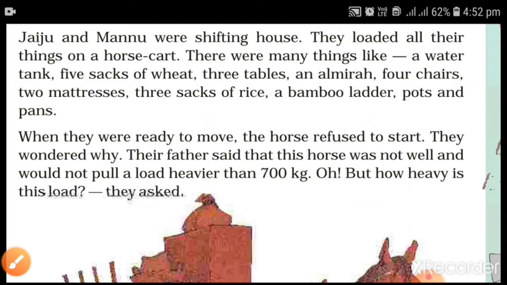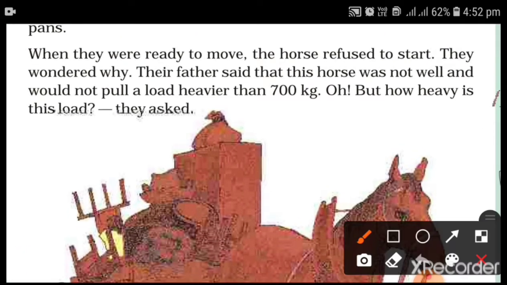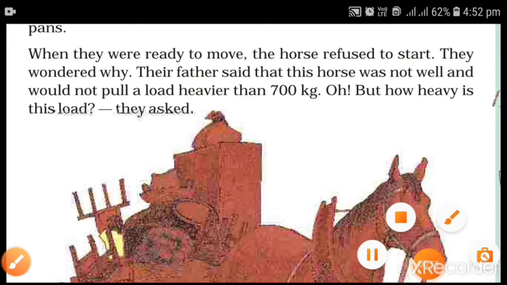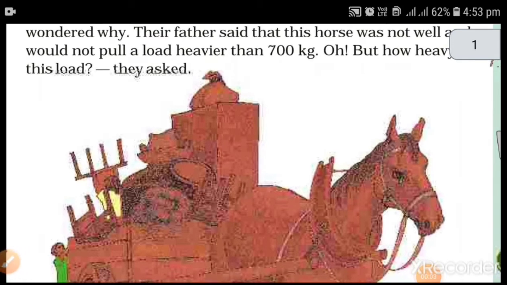So here in this story, the horse is refusing to pull a load heavier than 700 kg.